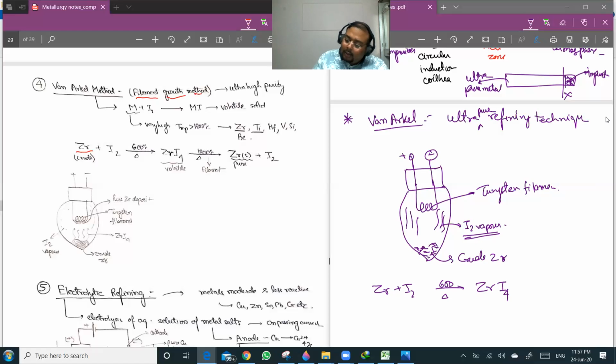So here the temperature is like 600 degrees centigrade, at which zirconium reacts with iodine to give ZrI4. This is a volatile compound, and at that temperature it rises up, so you will be getting vapors of ZrI4.